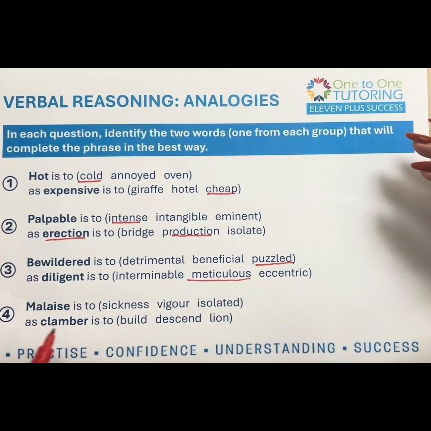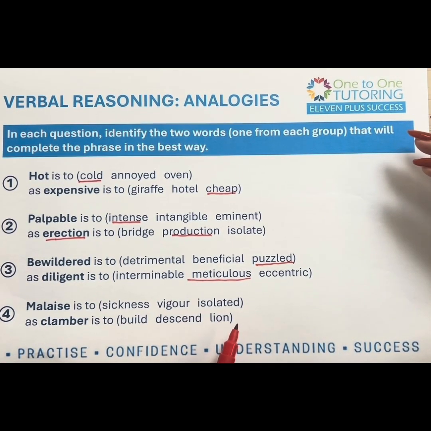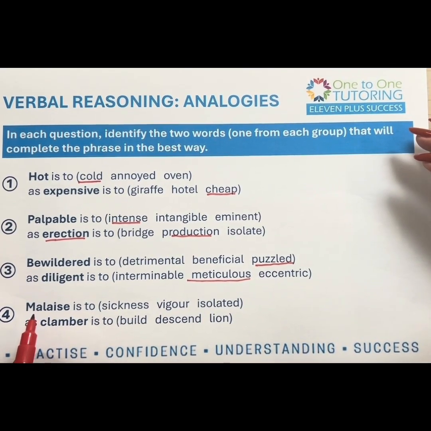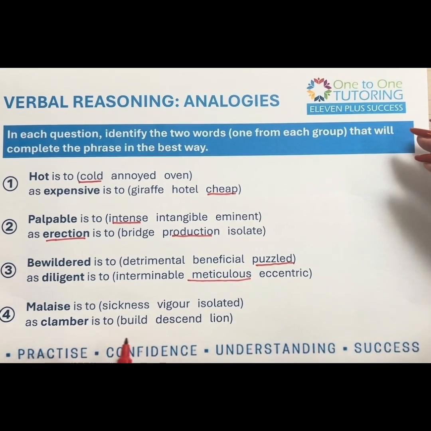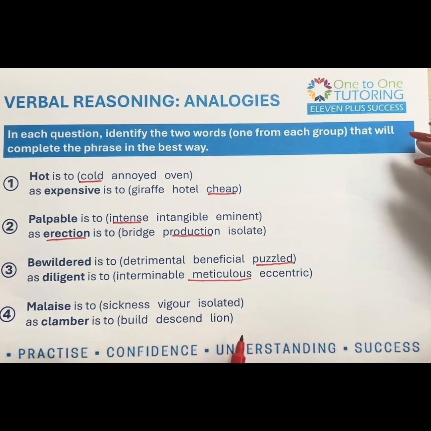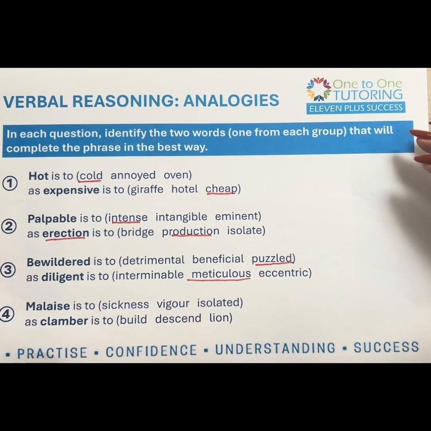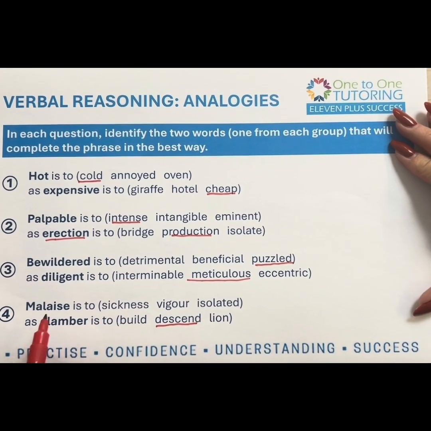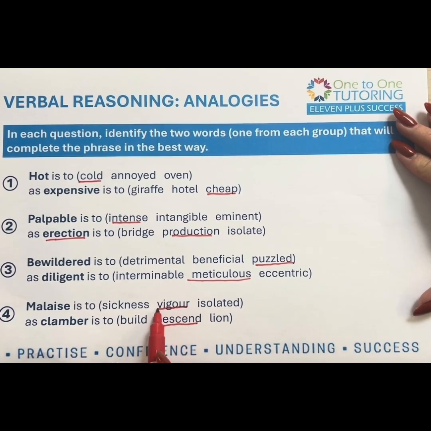And then malaise is to sickness, vigour, or isolated. Again, this might not be a word that they know. It's quite an old choice of vocabulary. And then we've got as clamber is to build, descend, or lion. So we're thinking about clamber as being climbing, and usually we would think of climbing as climbing up. So a synonym would be ascend. So therefore an antonym is descend. So if I'm looking at the opposite, well, malaise means to be ill, to be sick. So therefore, the opposite of malaise is vigour. Isolated is a sort of odd word that we don't need.